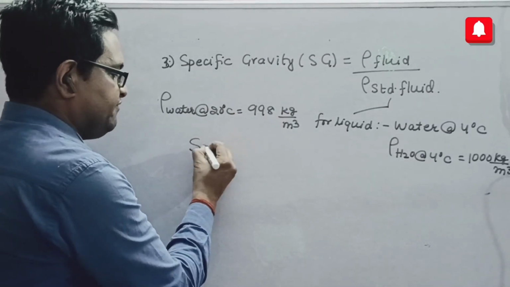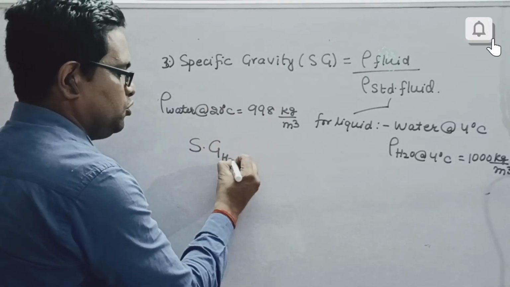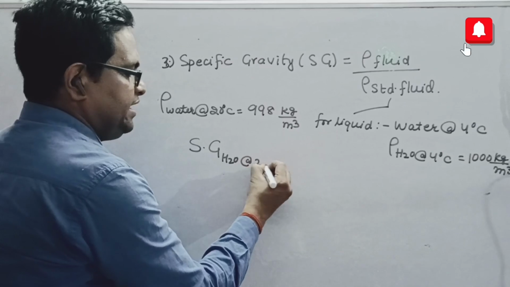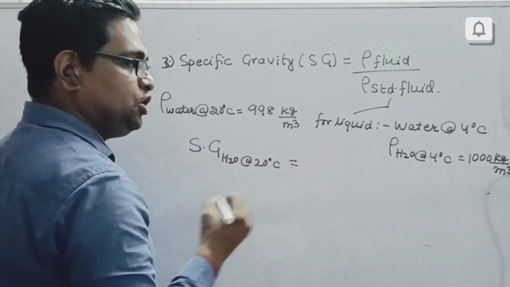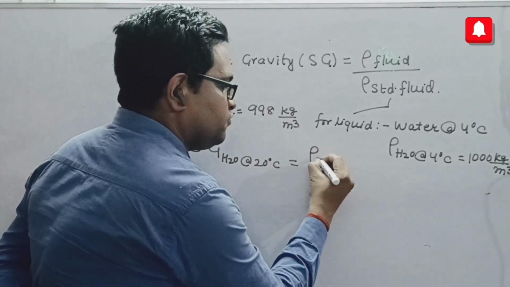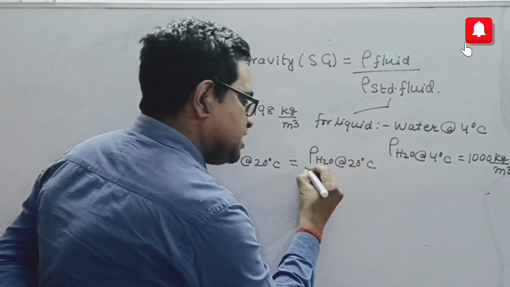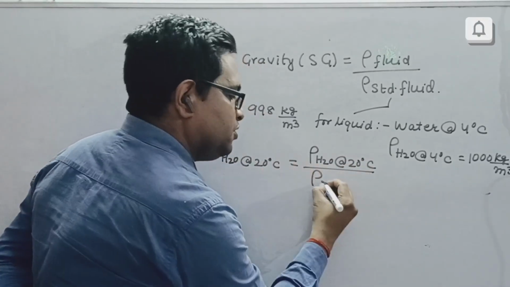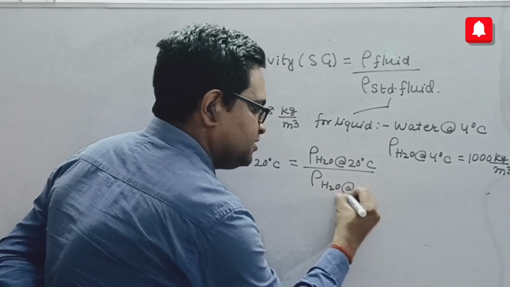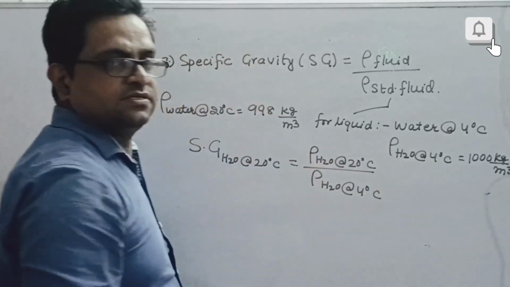So, the specific gravity of water, H2O, at 20 degrees Celsius will be equal to the density of water at 20 degrees Celsius upon the density of water at 4 degrees Celsius.